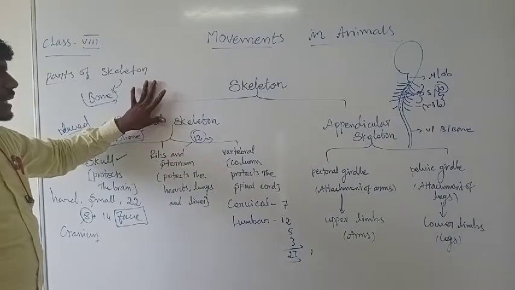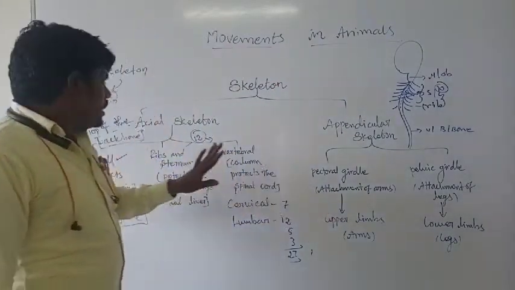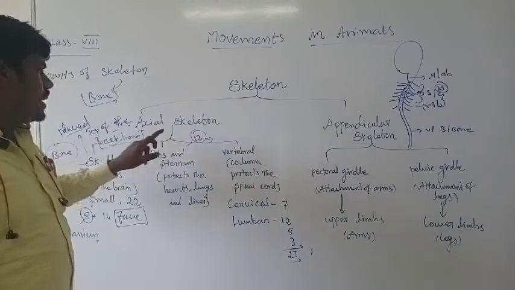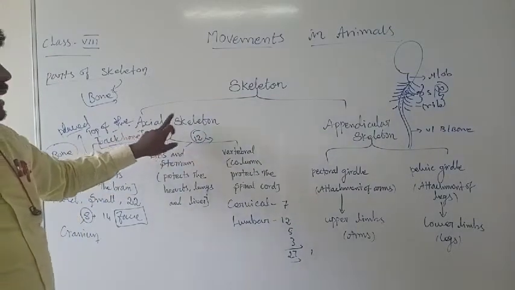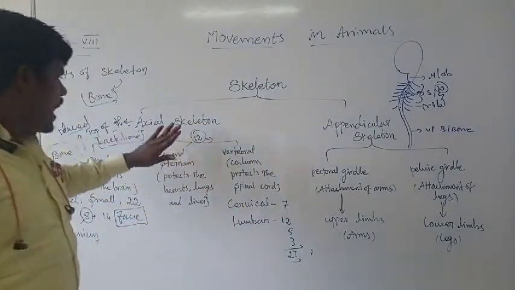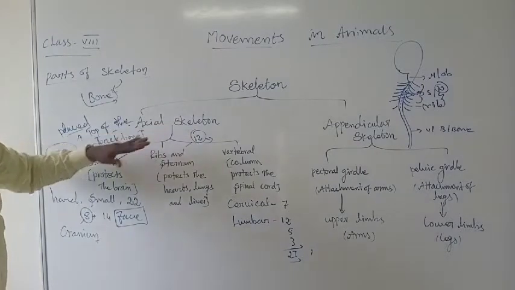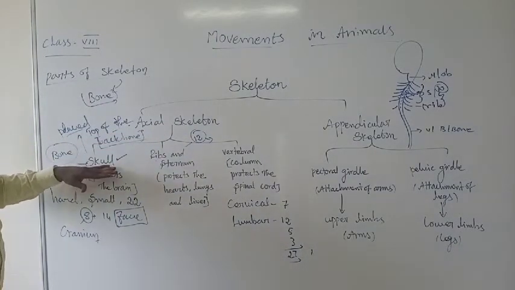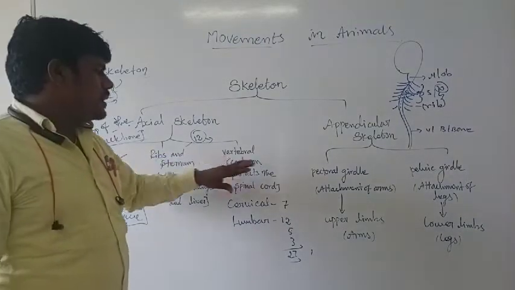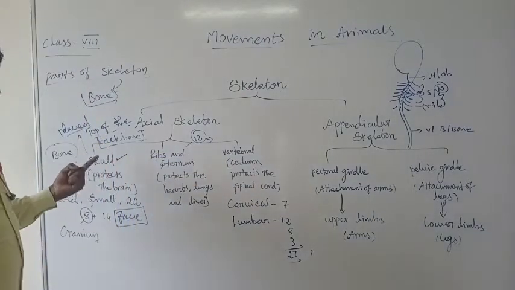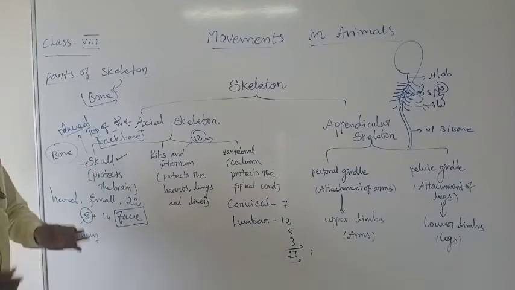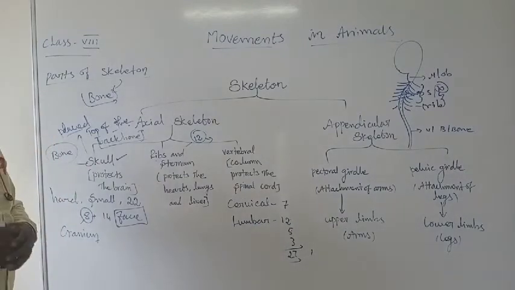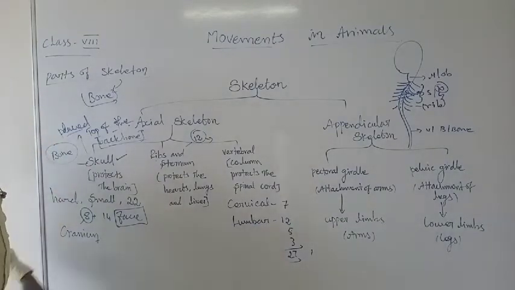Basically you write a flow chart like this. The skeleton is classified into two types: axial skeleton and appendicular skeleton. Axial skeleton is further divided into three: skull, rib and sternum, and vertebral column. The first one, skull, is at the top of the vertebral column. That means the top of the backbone is the skull.